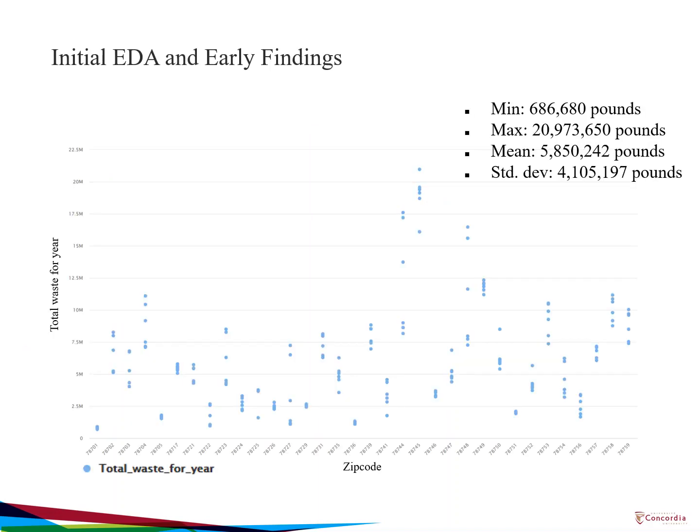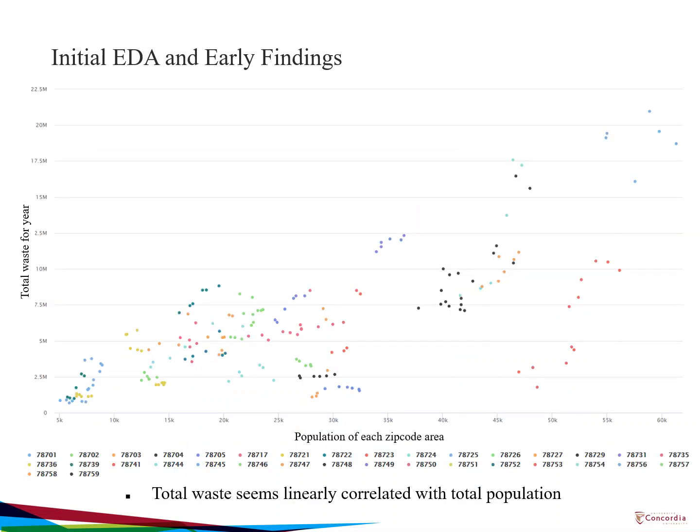Now it comes to the initial EDA section. The total waste value for each zip code varies from year to year but remains within a reasonable range. The zip code scale minimum total waste is 686,680 pounds a year, while the max value is over 20 million pounds. When we use the x-axis as the population and the y-axis as the total waste for the year to make a scatter plot, we can see that these two variables have a relatively obvious linear relationship.